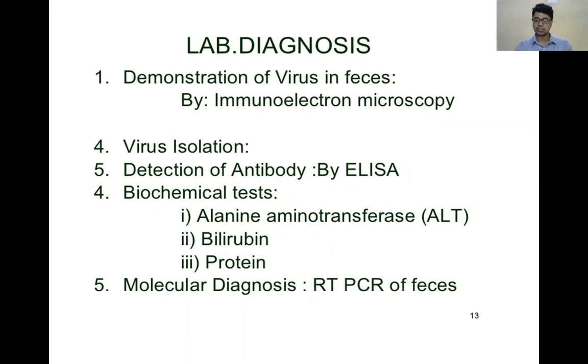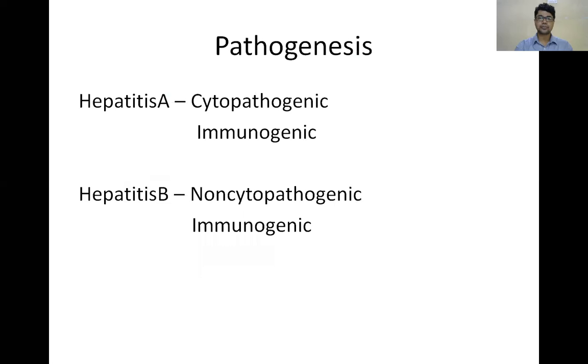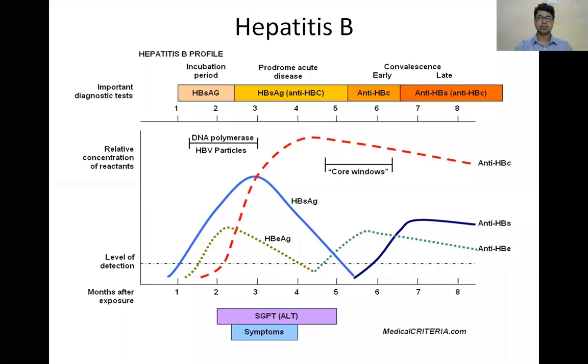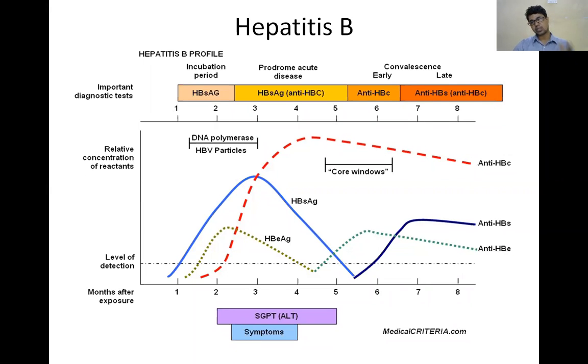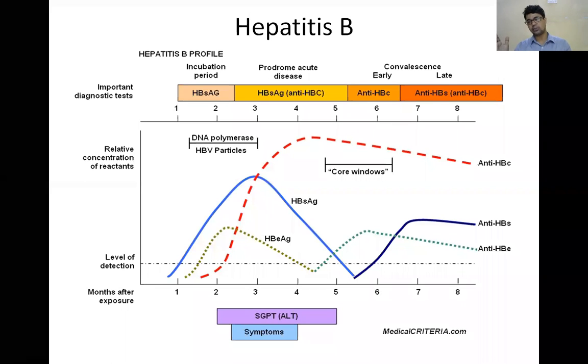Then in hepatitis B, what are the antibodies? See, what are the antibodies or antigens in hepatitis B? Just after exposure to hepatitis B, the first to appear is hepatitis B surface antigen. The first antigen to appear in your body fluid is hepatitis B surface antigen. That will persist for about 3 months.